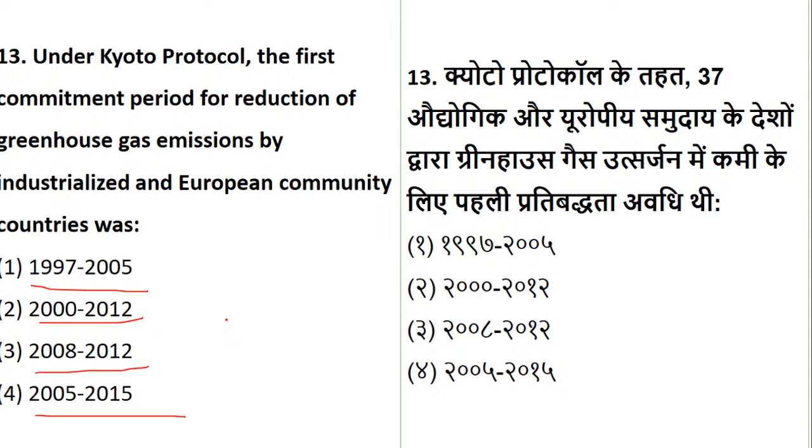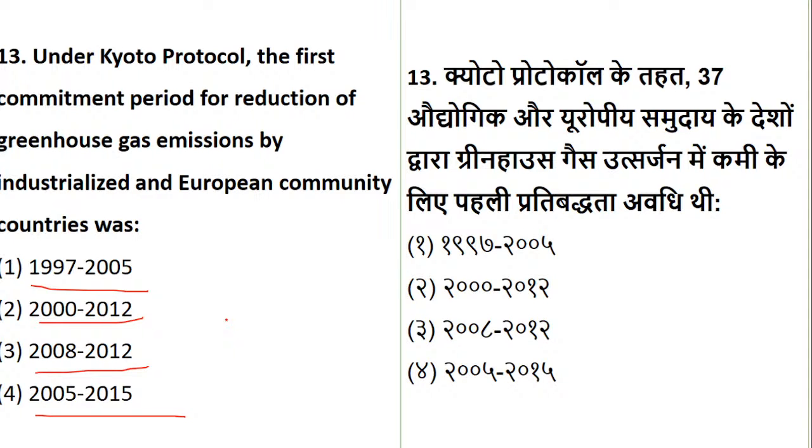I'm just waiting for everyone's answers to come up. Those who have doubts about the first period and second period, please refer to my theory classes. In them I have taken up this Kyoto Protocol in detail with the commitment periods.